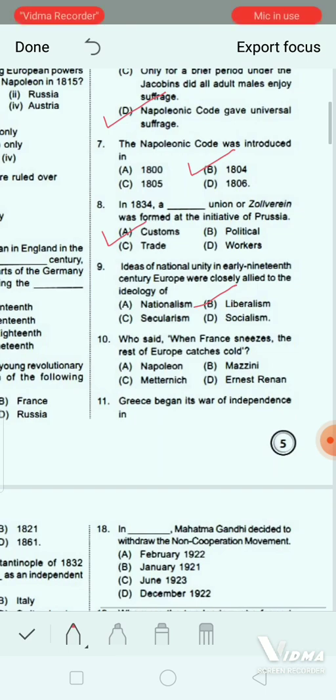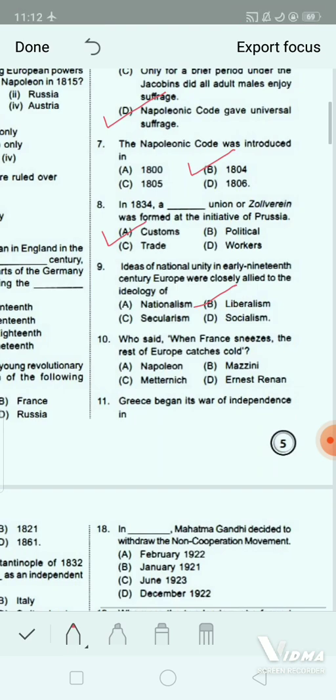Next question. Who said when France sneezes, the rest of Europe catches cold? Option A, Napoleon Bonaparte. Option B, Giuseppe Mazzini. Option C, Duke Metternich. And option D, Ernest Renan. Which one is the correct answer of this question? Yes, it will be Duke Metternich.